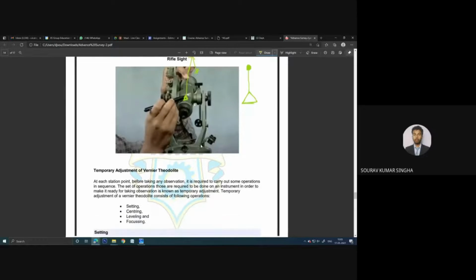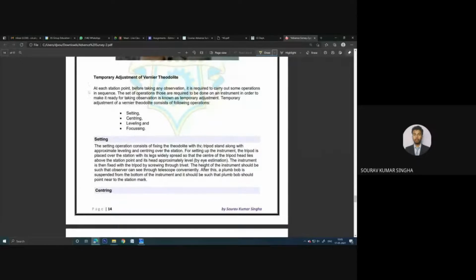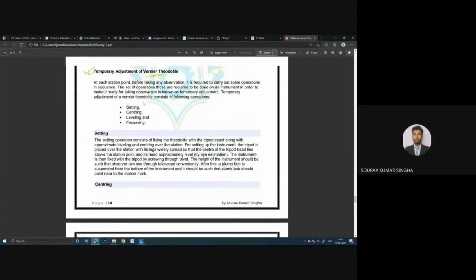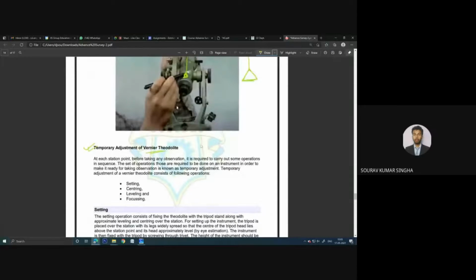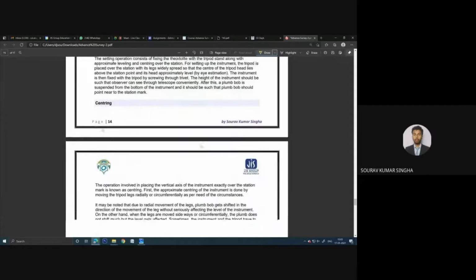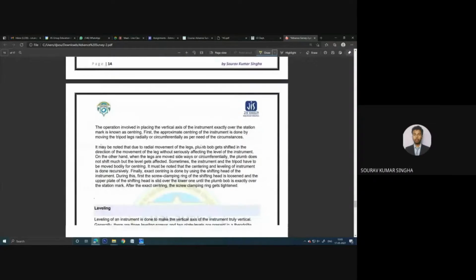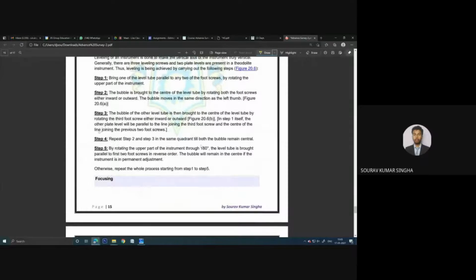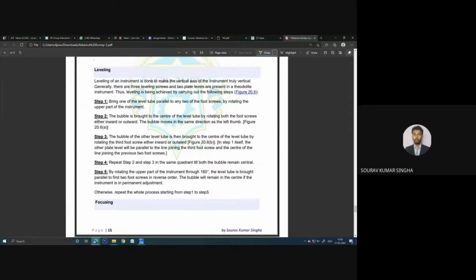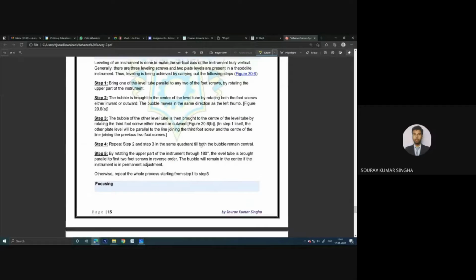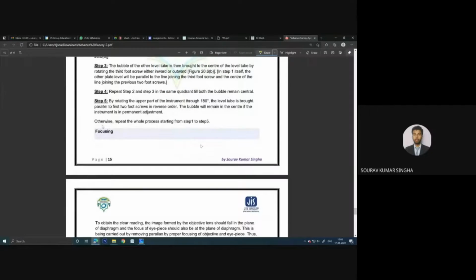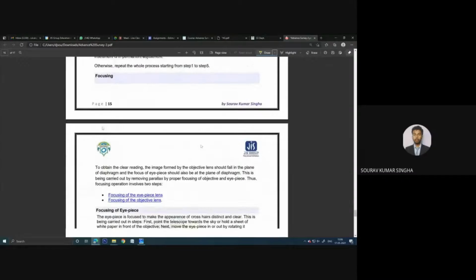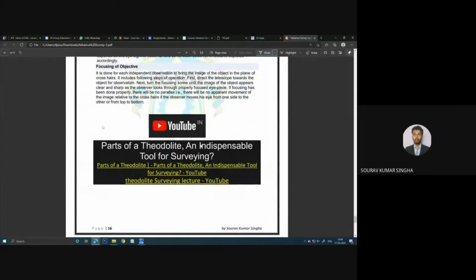Now after that there are some processes of temporary adjustment, and how we can adjust the real sight of this theodolite. Those things are discussed over here. Centering, the leveling, and how those things are done. That is a very simple thing, like we have done in the case of the leveling instrument, auto level, dumpy level. Exactly the way we used to set the machine in the field, in the same way we need to do it over here. The centering, using the plumb bob, the same thing, focusing, those things have to be done over here.